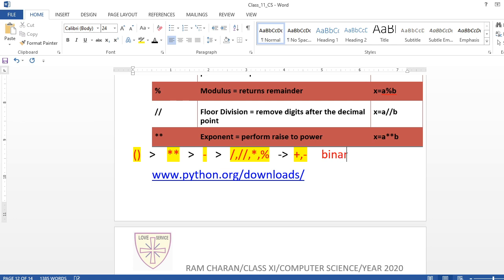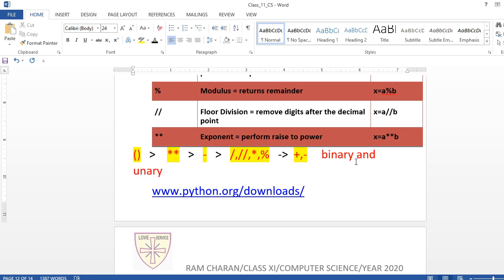Binary operators always work with two operands. Suppose I am writing x plus 2. This plus is a binary operator because it always works with two operands: this x and 2 are the operands.